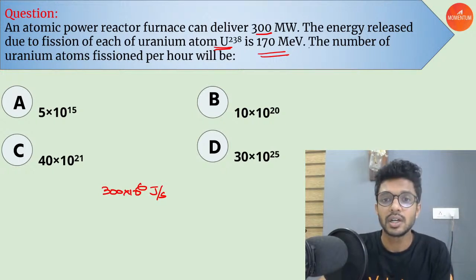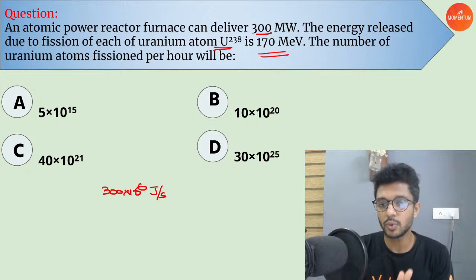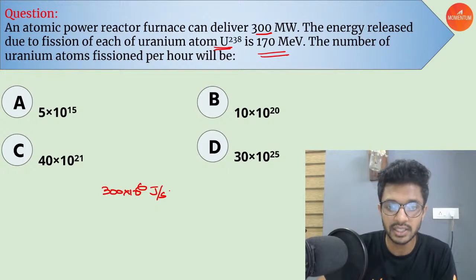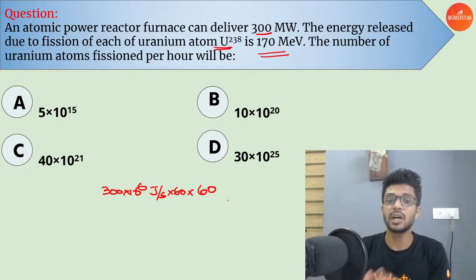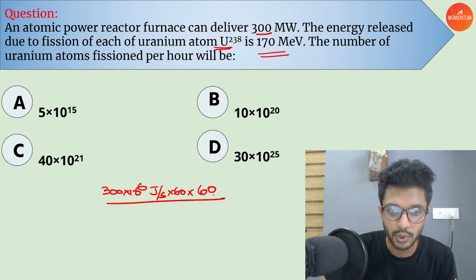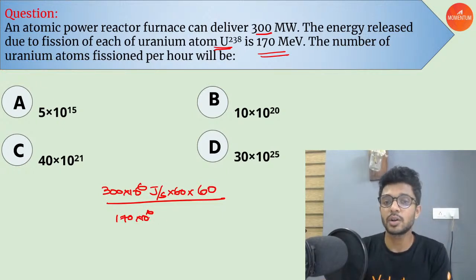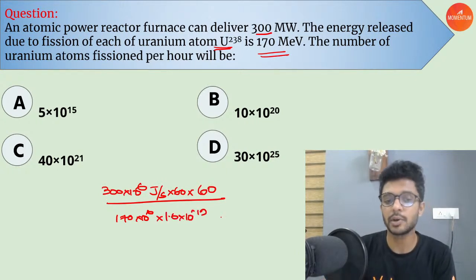Okay, so the number of uranium atoms fissioned per hour will be, okay, how many uranium nucleus is undergoing fission. For that, we have to understand in 1 hour how much of total energy is being produced by this reactor. In 1 second, it is this. Into 60, it corresponds to 1 minute. Into 60 will give you the amount of energy delivered by this atomic power reactor in 1 hour. Now, you know that 170 into 10 power 6 electron volt, right? Into, how will you convert it into joule? By multiplying it with 1.6 into 10 power minus 19.